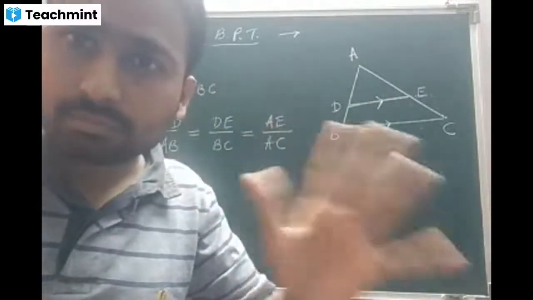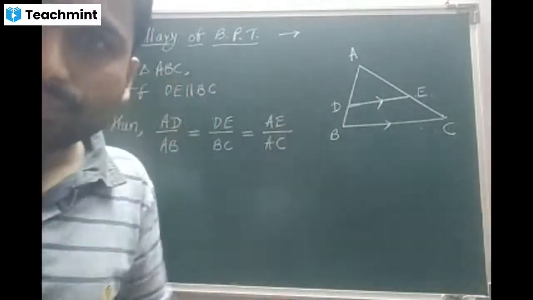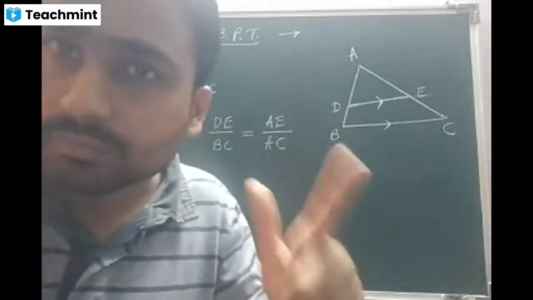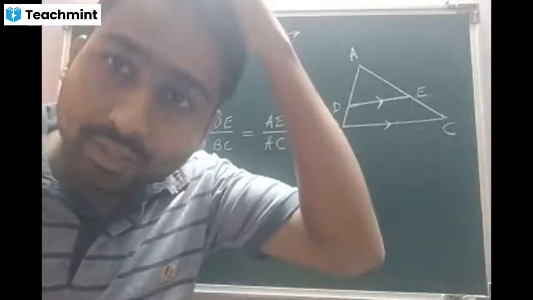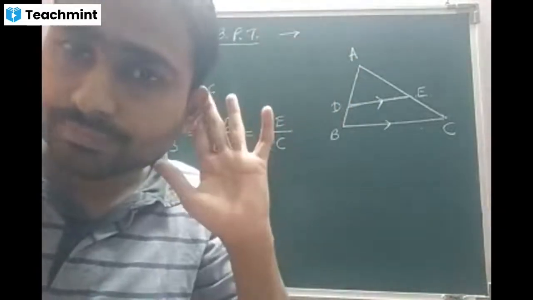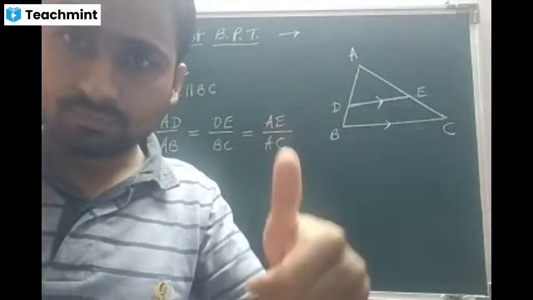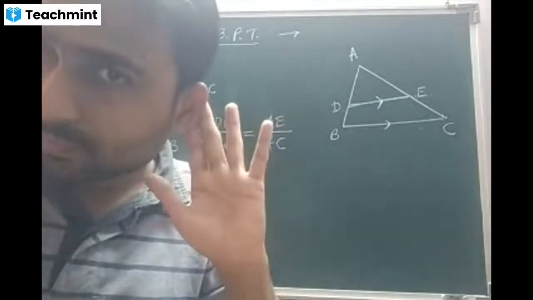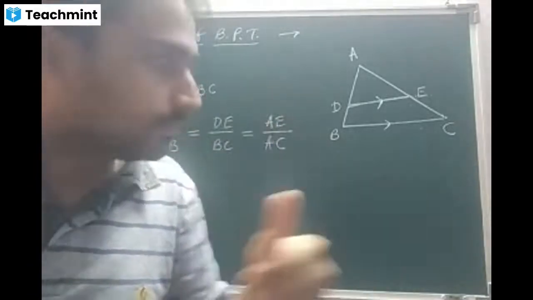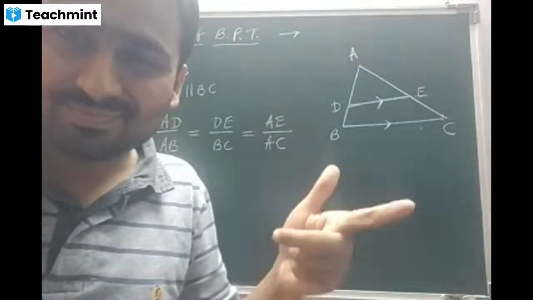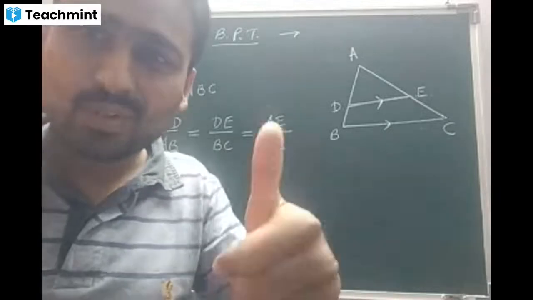Sir, in BPT, it was told... In BPT, the means AD and BD were proportional, sir, but in this corollary, sir, AD and AB are proportional, sir. Okay, it is correct.